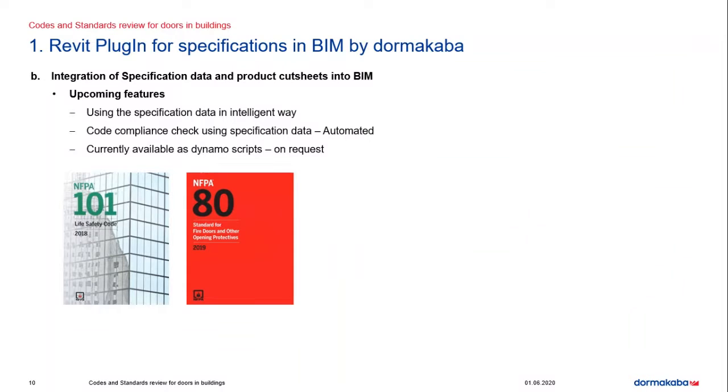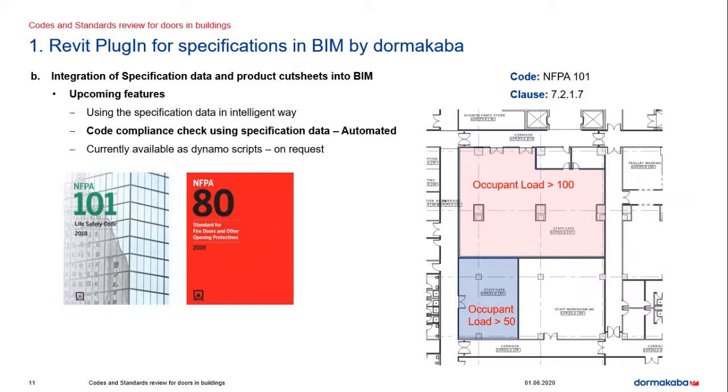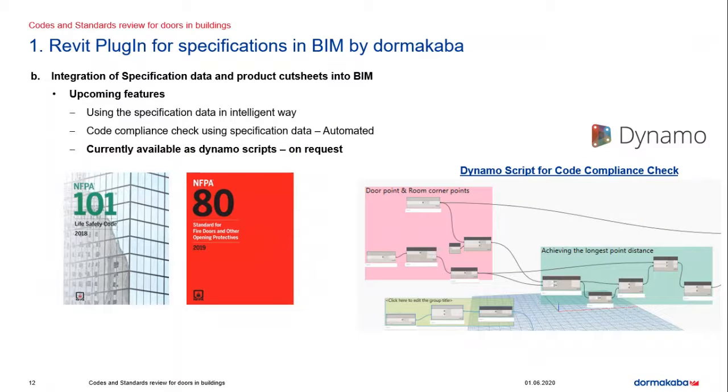We have developed some programs to check the BIM model, and along with the specification that Dormakaba has provided on the BIM project, we can do code compliance checks against codes and standards like NFPA 101 and NFPA 80. Currently, these checks are available in the form of Dynamo scripts. In the future, as an update, they will be added into the Dormakaba plugin tool as well.